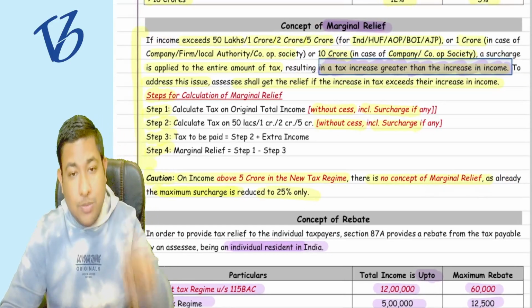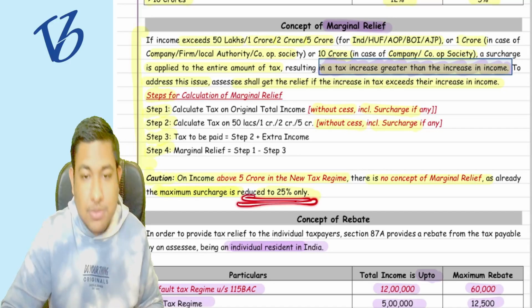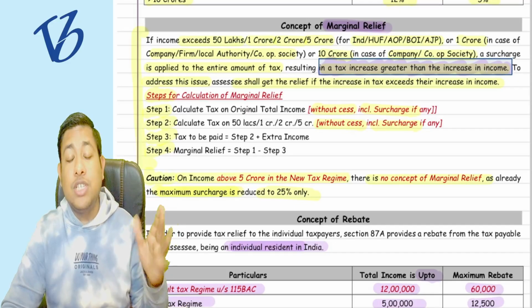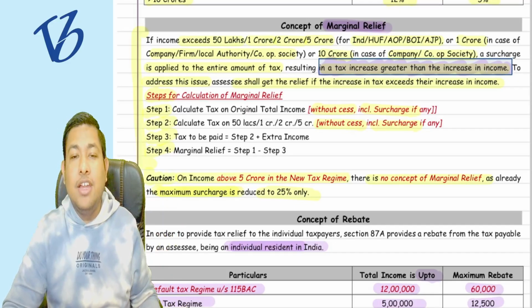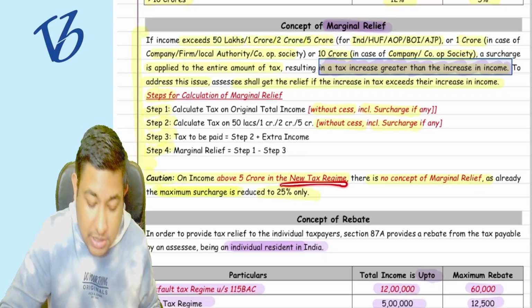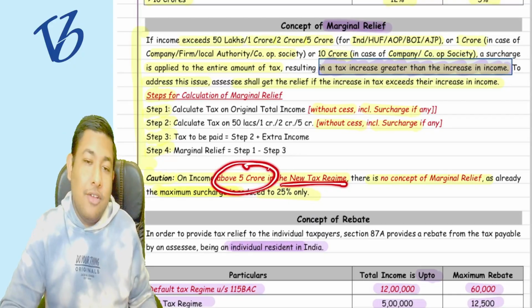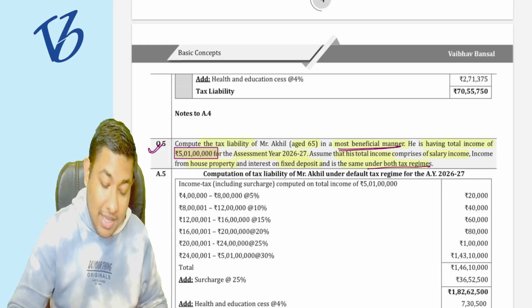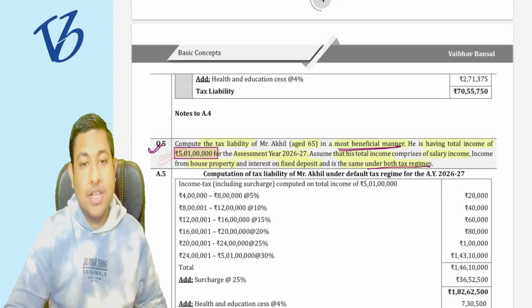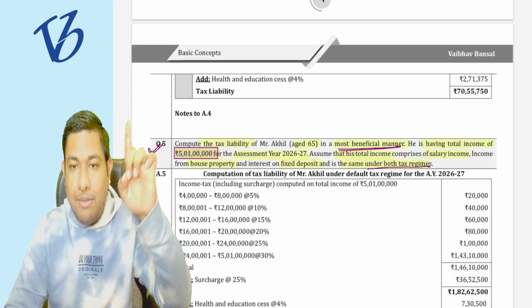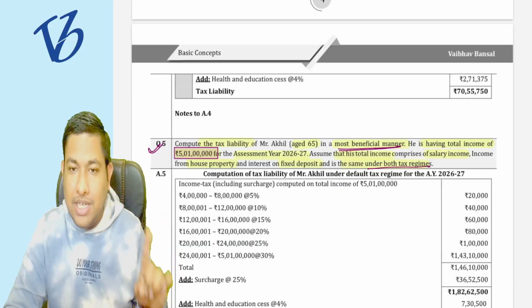And I have also explained why, because the maximum surcharge is already reduced to 25% only. There is no surcharge of 37% under the new tax regime. So there is no concept of marginal relief in the new tax regime if your income exceeds 5 crore rupees. Here my income is exceeding 5 crore rupees, so there is no concept of marginal relief under the default tax regime. But under the old tax regime it is applicable.